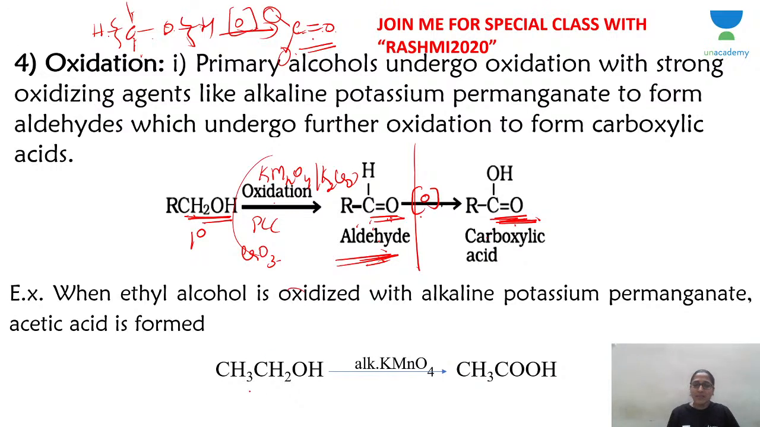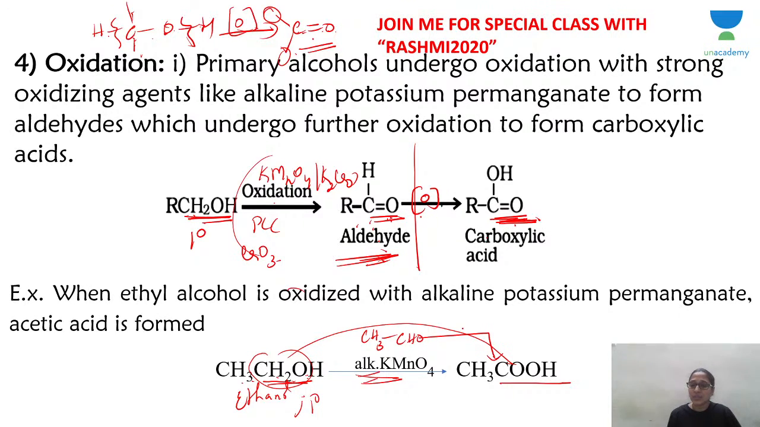For example, if you take ethanol, CH3CH2OH. This CH2OH is a primary alcohol, is it not? In the presence of alkaline KMnO4, Bayer's reagent, what happens to CH2OH? CH2OH becomes COOH. Bayer's reagent is a strong oxidizing agent. So first CH2OH becomes CHO. So you will be getting CH3CHO, which is further oxidized by alkaline KMnO4 into COOH.